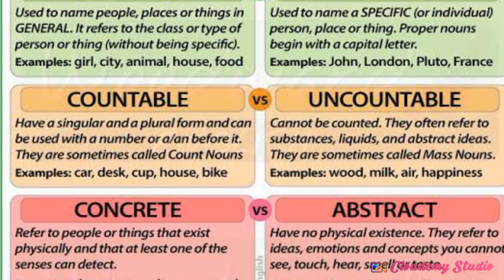If a group of persons is there, that also can be countable. So we can say it is a countable noun. Like girl, girls, town, towns, computer, computers, foot, feet, tooth, teeth, mouse, mice. Like that, whatever comes in singular and plural is known as a countable noun.